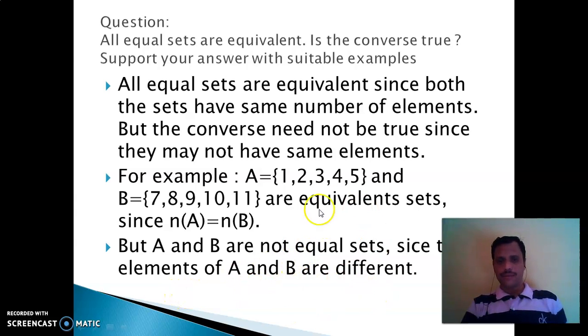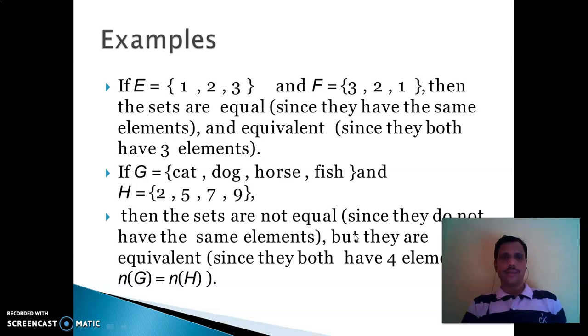Another example: if E = {1, 2, 3} and F = {3, 2, 1}, then the sets are equal since they have the same elements, and equivalent since they both have the same number of elements.